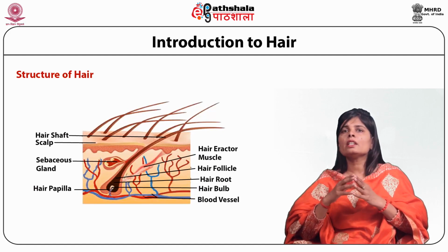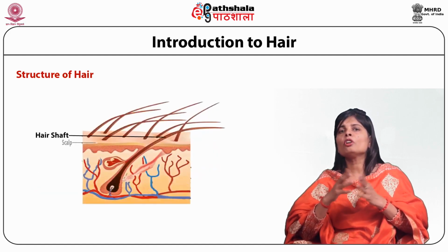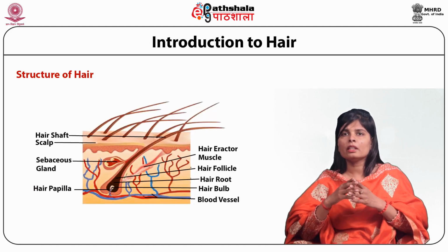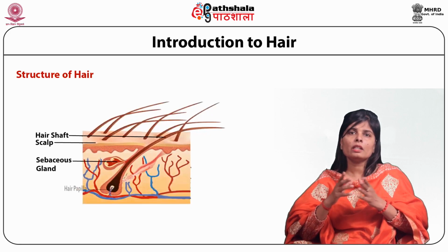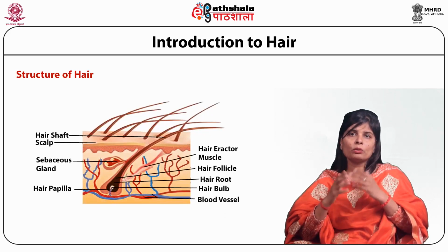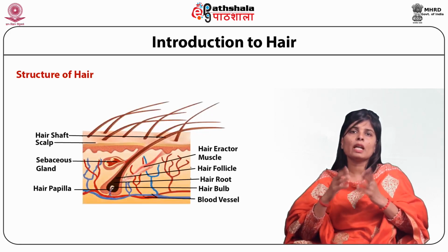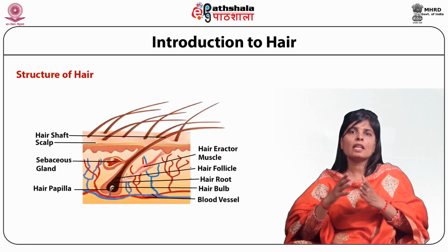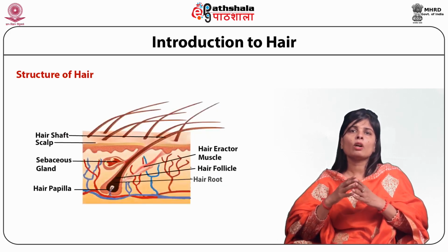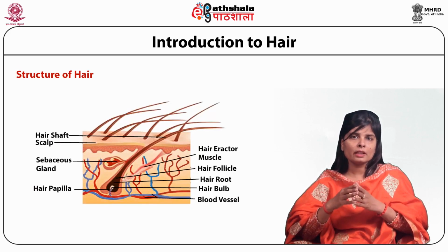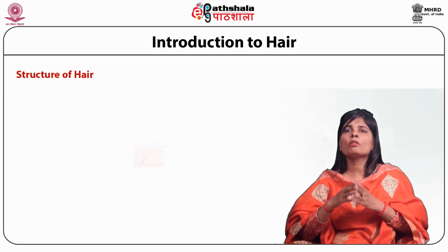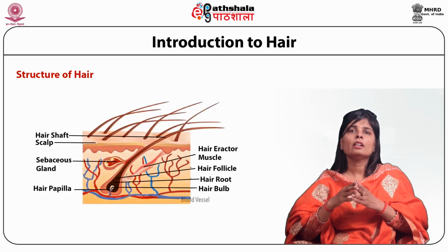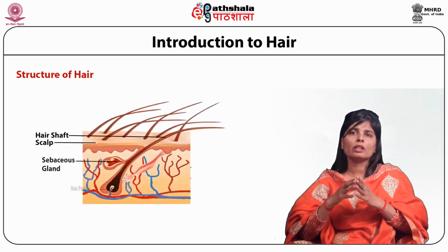The color of the hair is decided by the amount of melanin present in the hair, and this melanin is found in the cortex. Melanin is produced by a group of specialized cells called melanocytes, which are present near the hair bulb. These cells form bundles of a pigment protein complex called melanosomes. The percentage, type and distribution of melanosomes in the hair are responsible for the color of the hair.